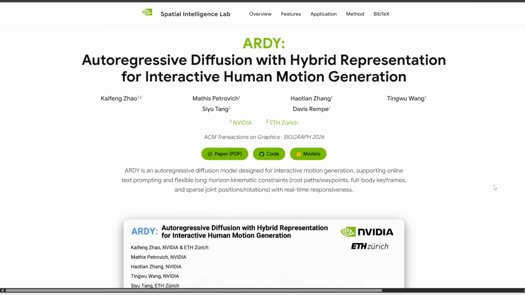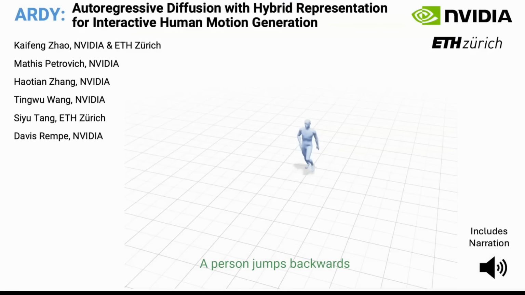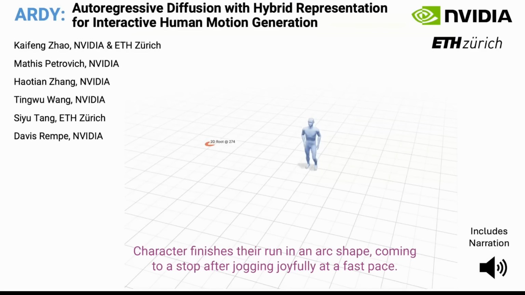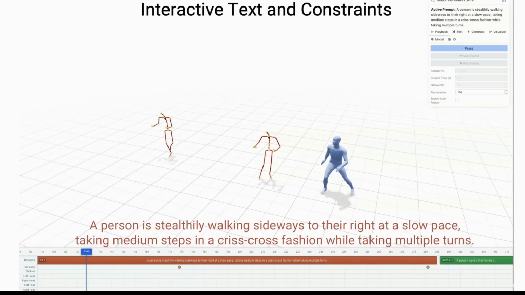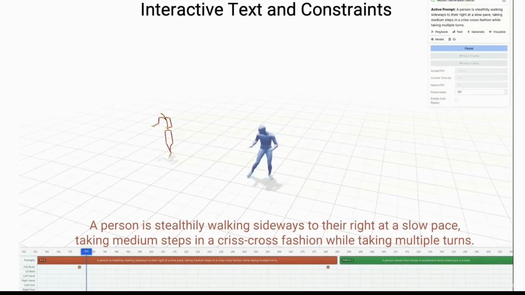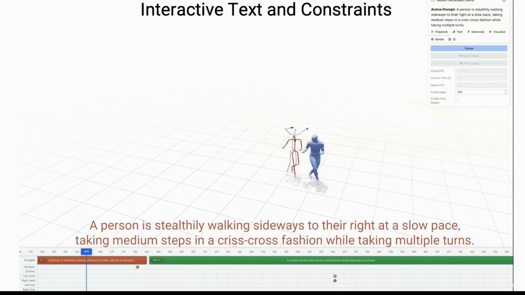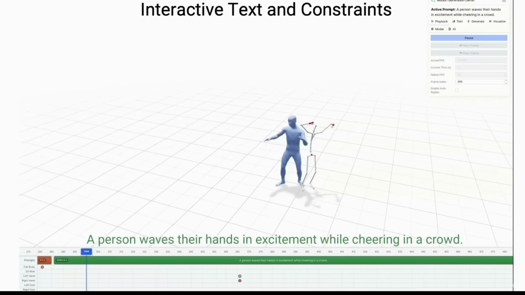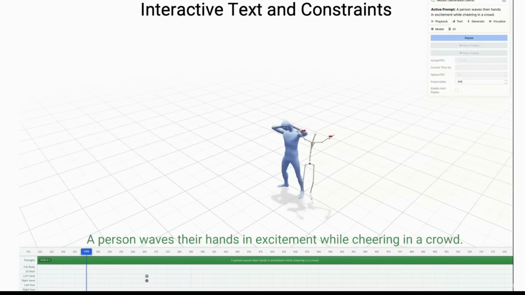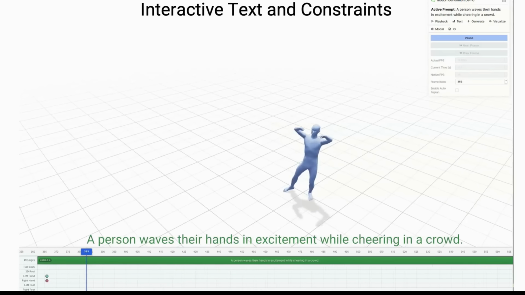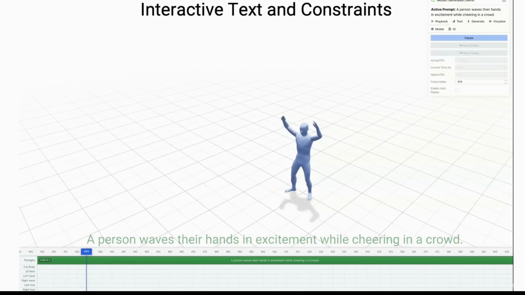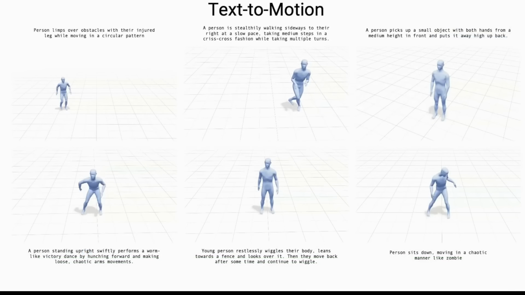First up, NVIDIA releases a really useful AI called Ardy. This is an AI that can generate realistic 3D human movements in real time while letting you change the action or control the character's path. So here's how it works. You can input a text prompt, or specify a movement, or even add optional controls like paths, waypoints, key poses, or joint positions, and from that the AI can generate a continuous 3D human animation from your exact inputs, as you can see from these demos.